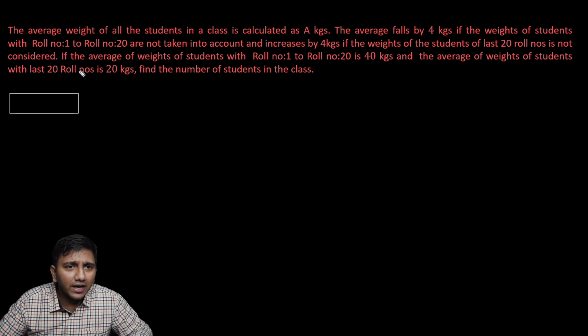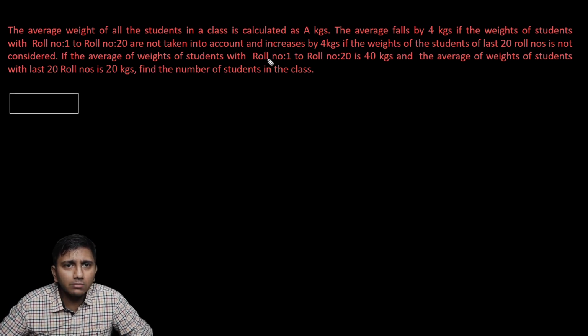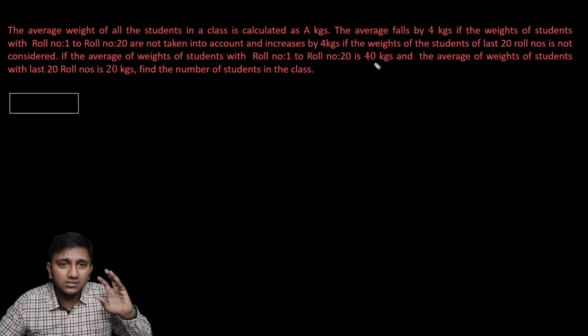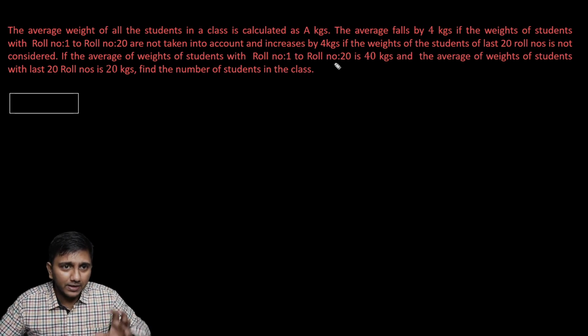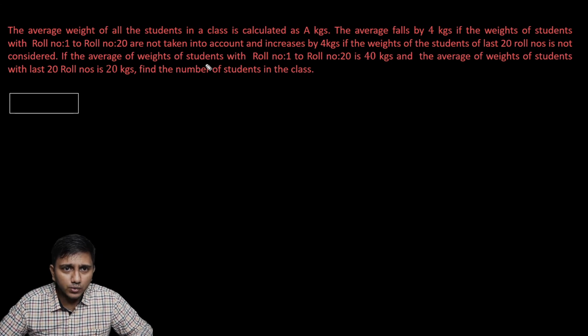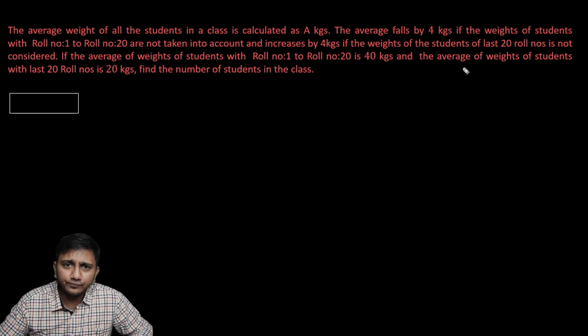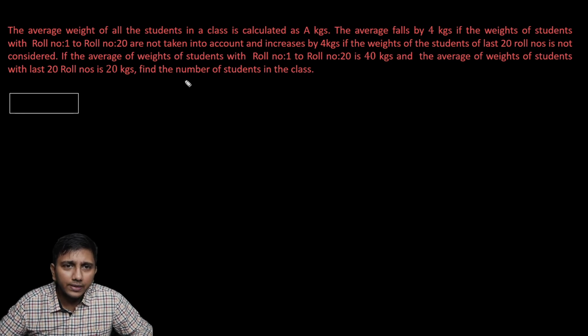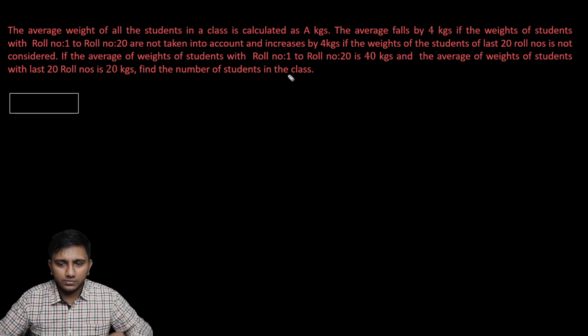If the average of weights of students with roll numbers 1 to 20, oh, so there we get the value of what the total weight is going to be, right? The average of weights of students with roll numbers 1 to 20 is 40. The average of weights of students with the last 20 roll numbers is 20. Find the number of students in the class. Okay, let's form some equations.